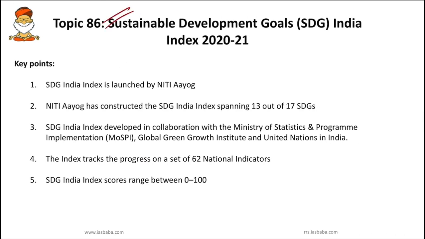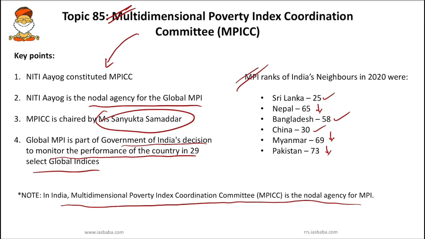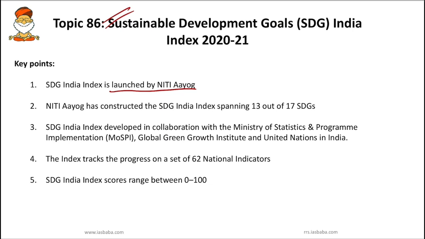Next, the Sustainable Development Goal India Index 2020-2021. This SDG India Index was recently released, that's why it was in the news. It is an index which is launched by Niti Aayog. You have to know the Multidimensional Poverty Index Coordination Committee is also constituted by Niti Aayog. And this SDG India Index is also launched by Niti Aayog.